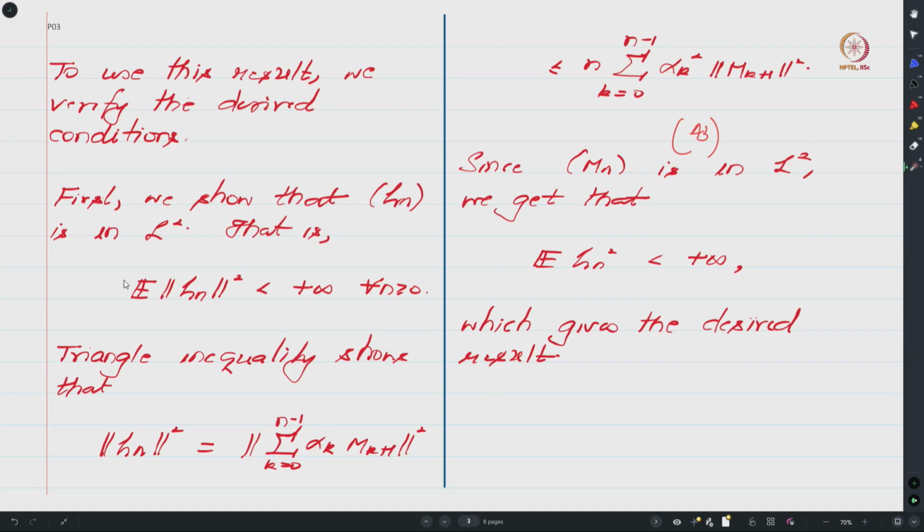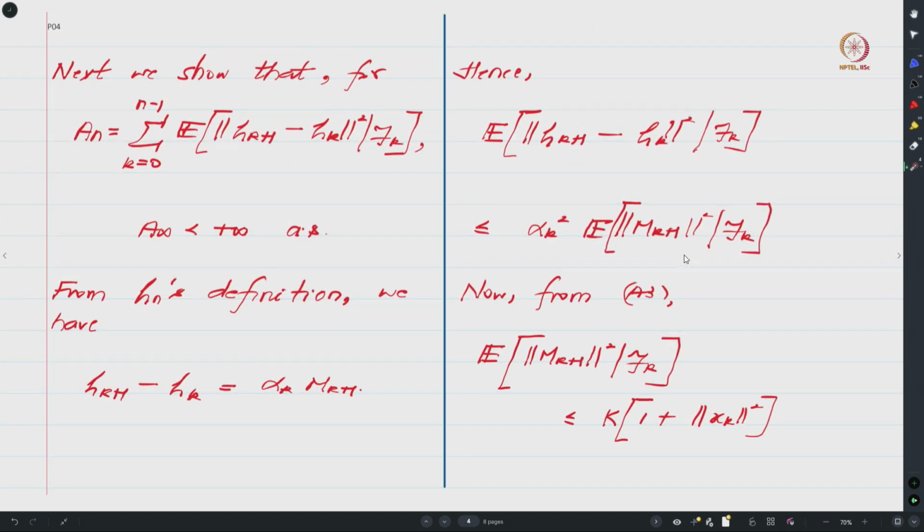Uniformly bounded will require that the expected value of zeta n square be upper bounded by the same constant throughout. That is something that we are not showing, and in fact it would make our setup very restrictive. Instead, what we are showing is that the expected zeta n square is less than infinity, and this bound can change with n.